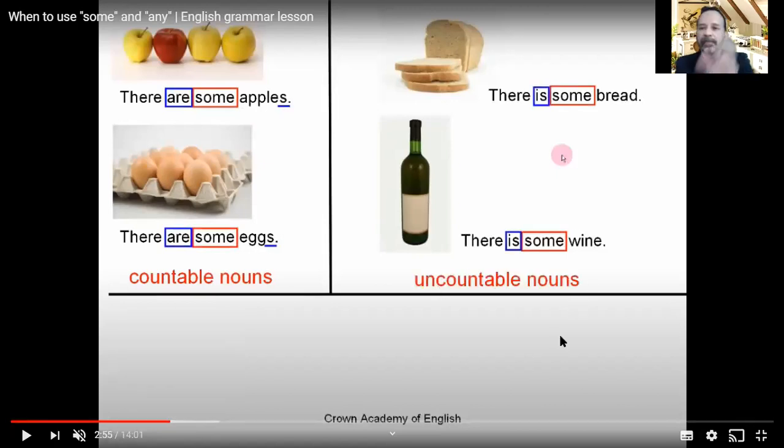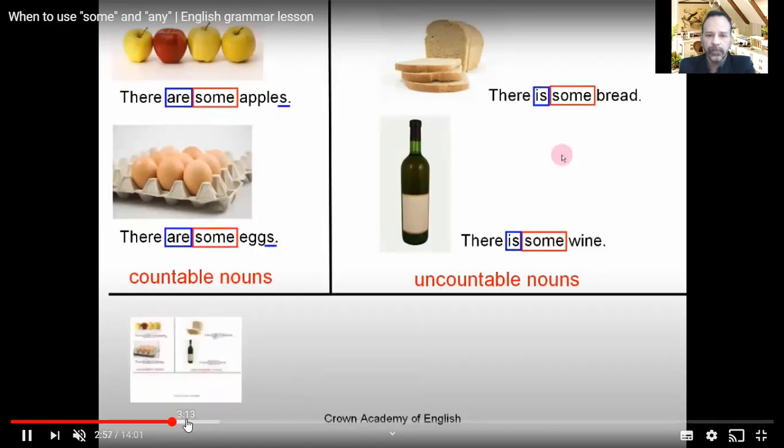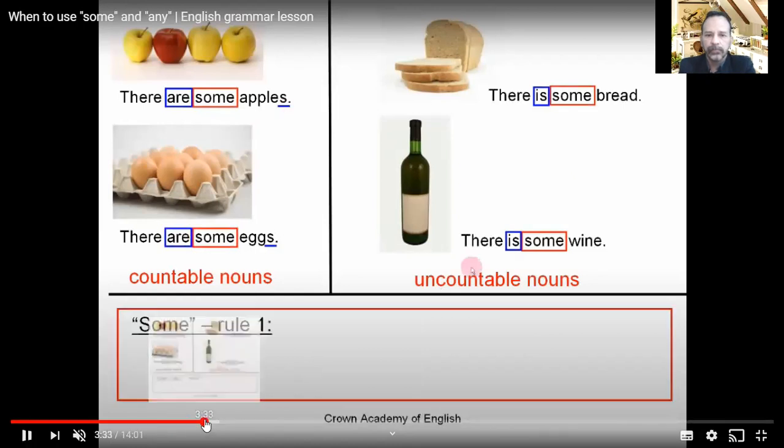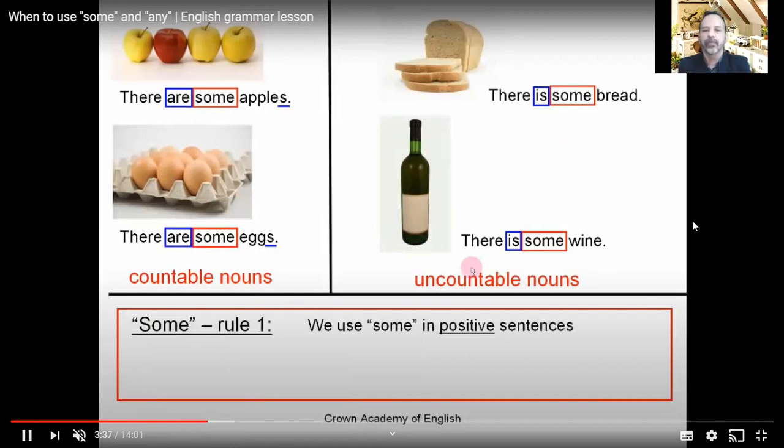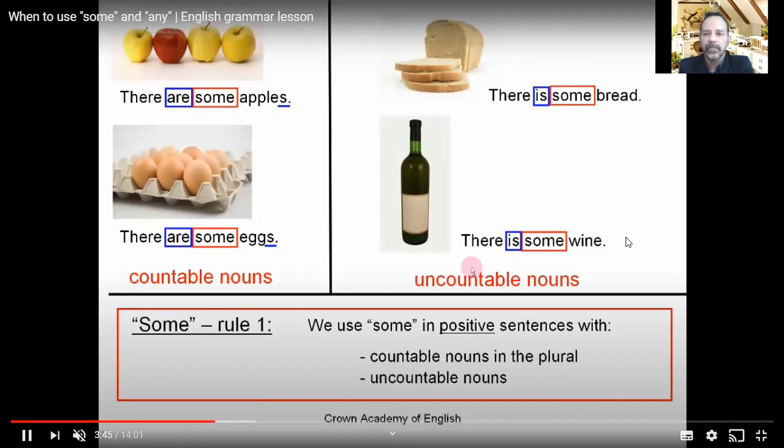So that's it, the main difference between countable and uncountable nouns, okay? So we have a rule. It says, rule number 1, we use some in positive sentences with countable nouns in plural and uncountable nouns. Okay?